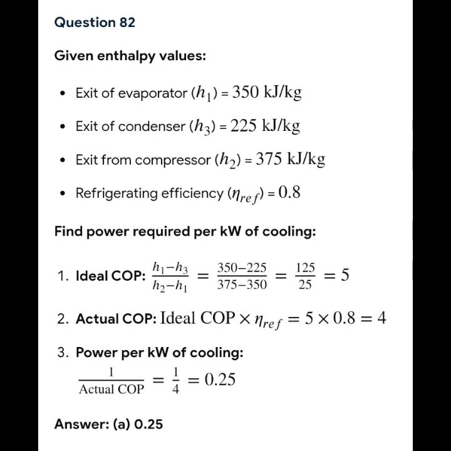Then lastly, we should get the power per kilowatt of cooling. So we have 1 over actual COP. So plug in the given. So we have 1 over 4. So we divide it, and we get 0.25. So the answer of 82 is A, 0.25.